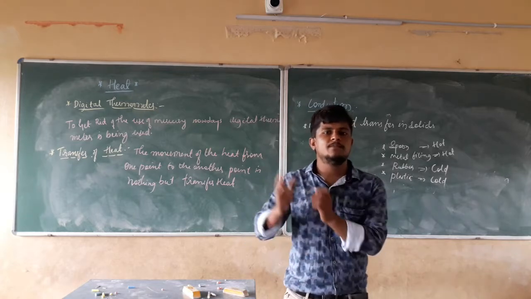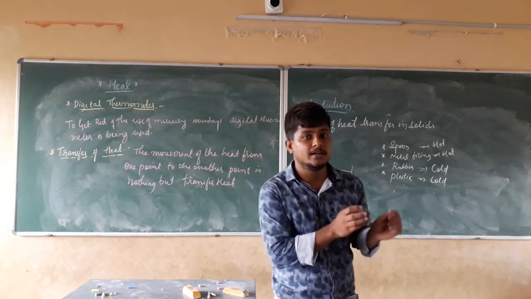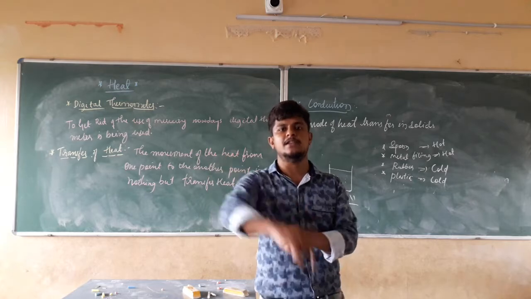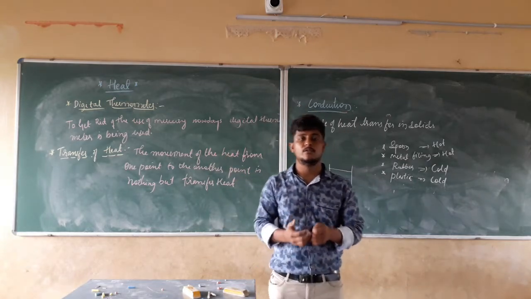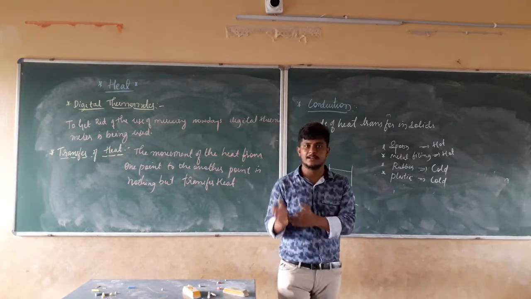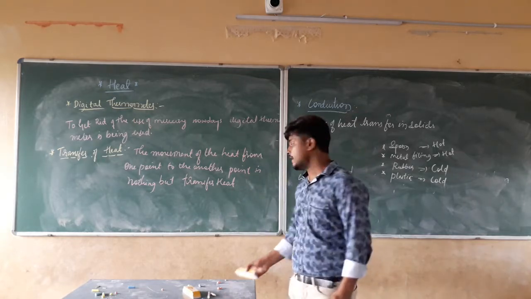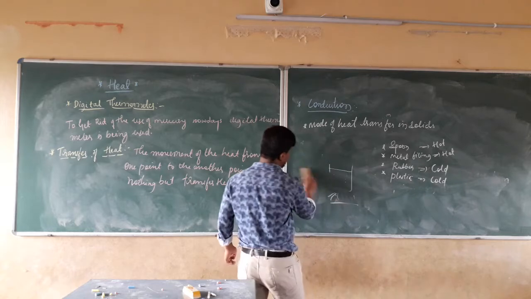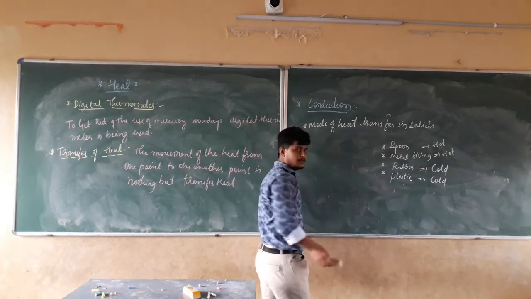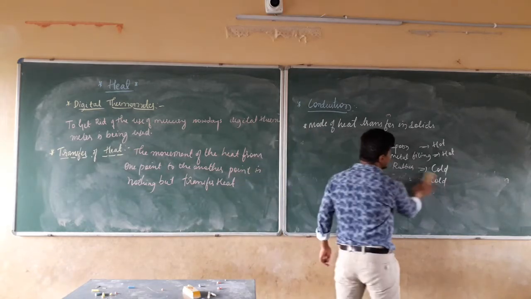Now we have to categorize these things into two different categories. We have to name one as conductors and another as insulators. Right? Now this is clear. I have to make those lists, make the categories of those things.